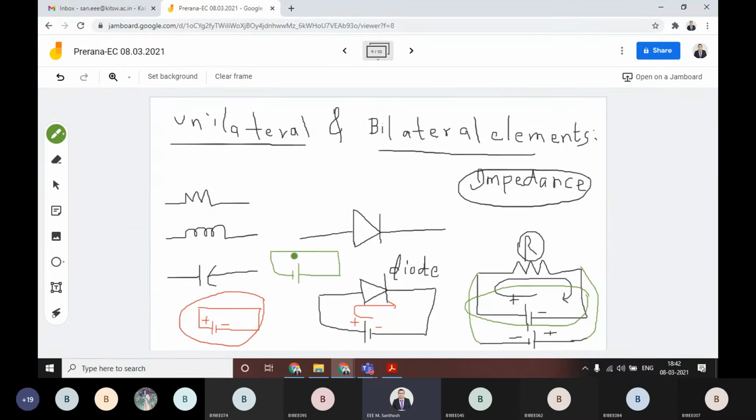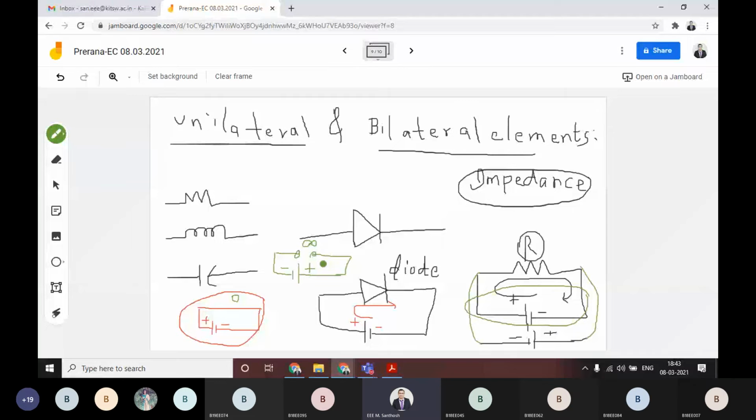Whether this, like this we will get, this diode will be acting like reverse bias. For that reason it is kind of an open circuit. That means in this case impedance is 0, in this case impedance is infinity.